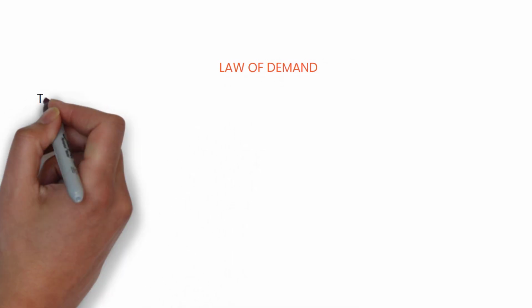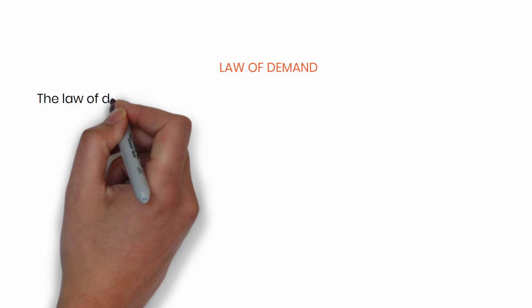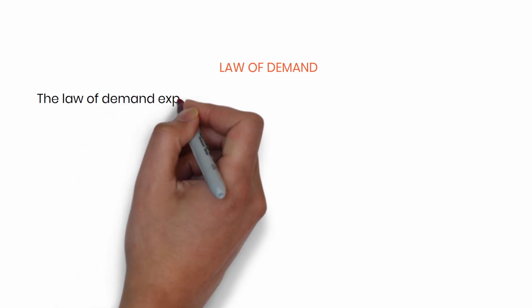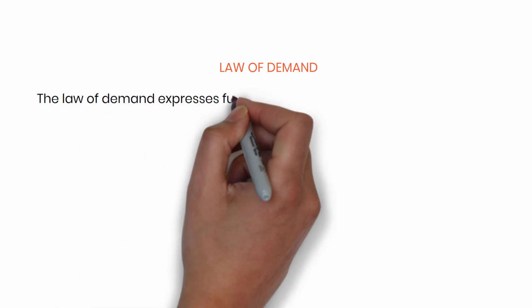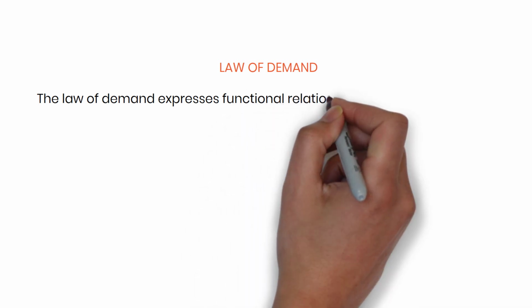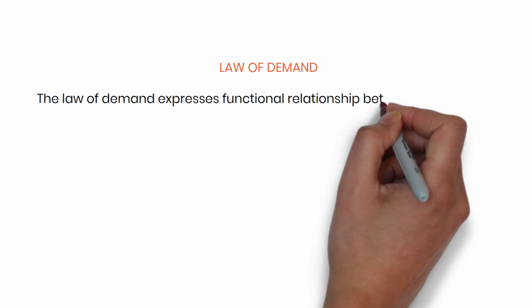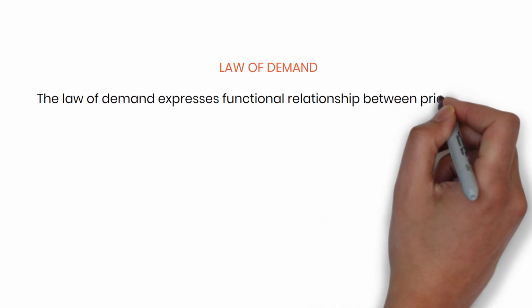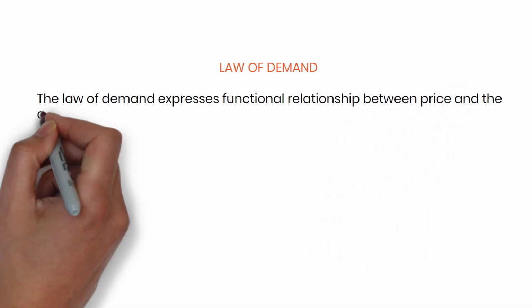So law of demand expresses functional relationship. Children, make sure that functional relationship between the price and quantity demanded of a commodity.